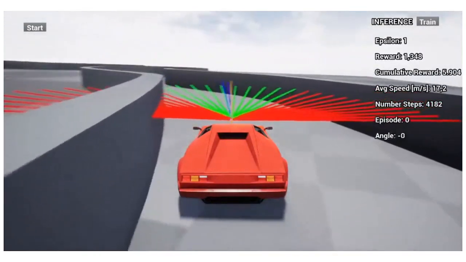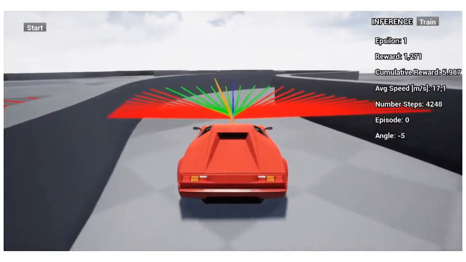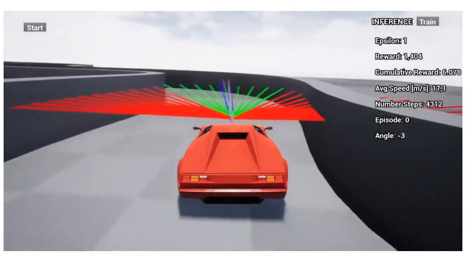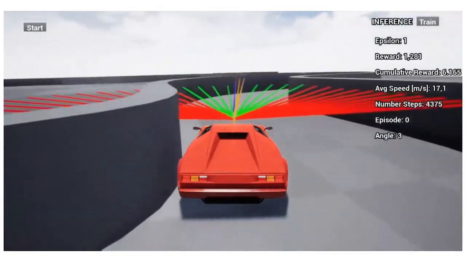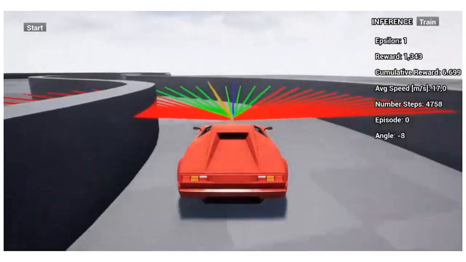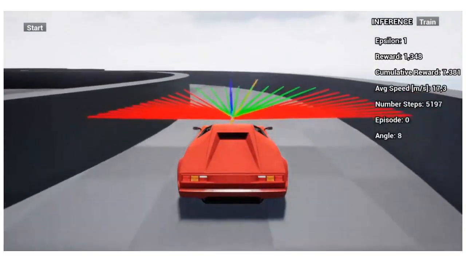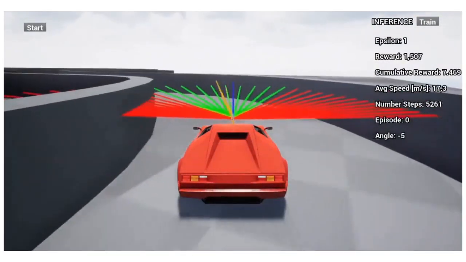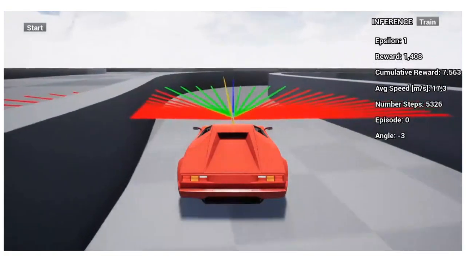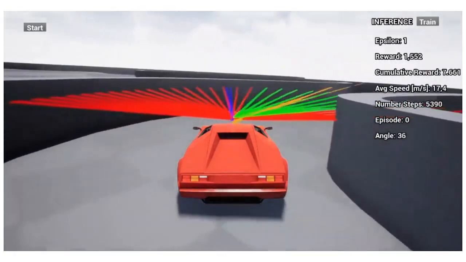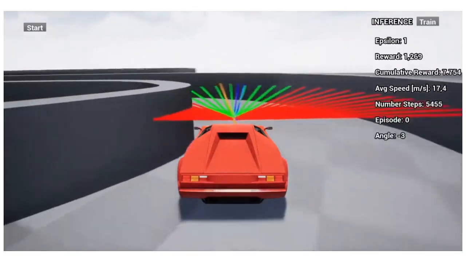It goes zigzag, that is not optimal, but it is still able to get on track. Again, fast forward. And around here the agent takes the turn too tightly, so it hits the wall, ending the episode.